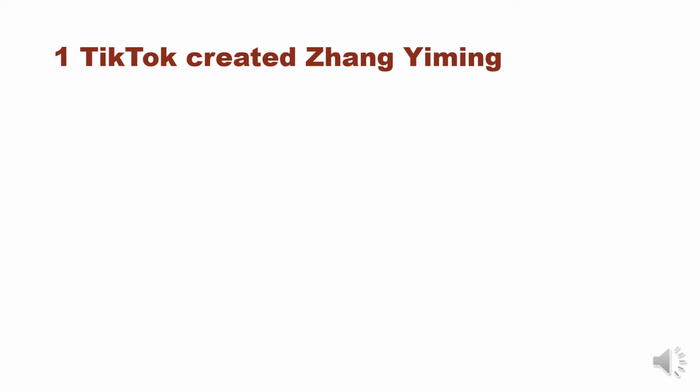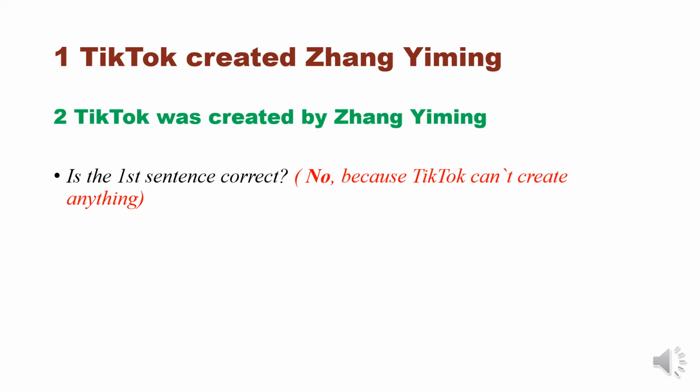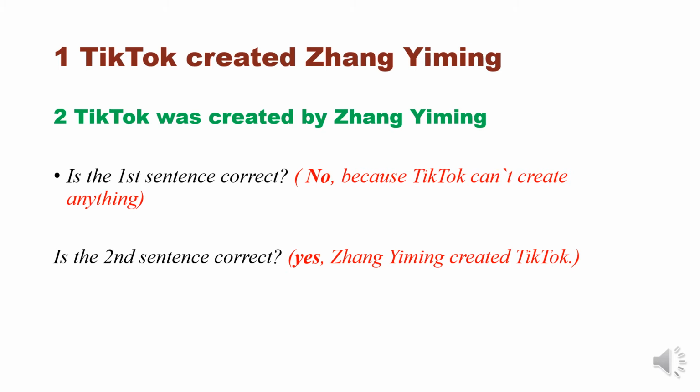Okay, the first sentence, TikTok created Zhang Yiming, as you see, is not grammatically correct because TikTok is not a person and it can't create anything. And the second sentence, TikTok was created by Zhang Yiming. This sentence is grammatically correct because it describes what was created.